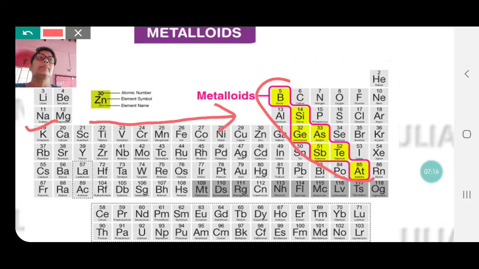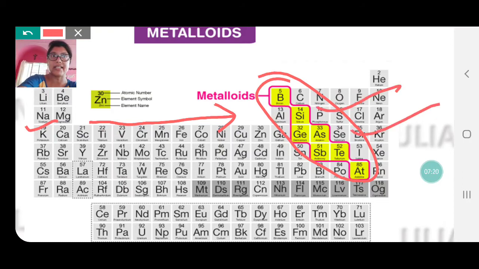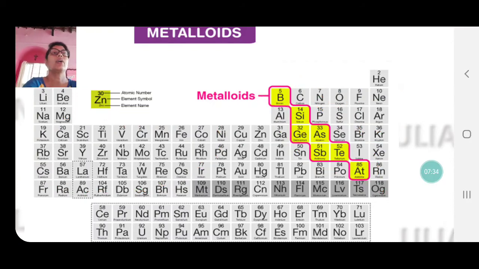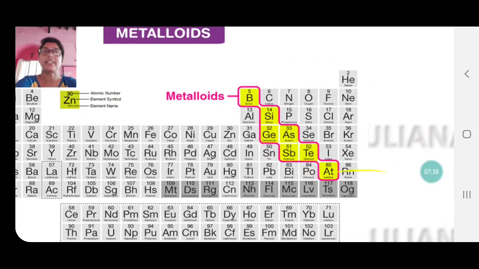Then they become metalloids, and then non-metals. The placement of the elements is such that here we have mostly metals, then a line segregating the non-metals from metals with the help of metalloids. So this is a zigzag line specially for the metalloids.